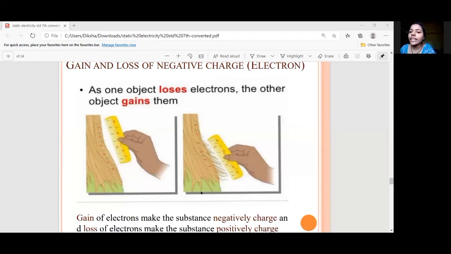The gain of electron causes the substance to become negatively charged, because electrons are being removed from the other, means minus charge is being removed. Okay, so when minus charge is removed, the substance will become positively charged, and the substance which is gaining the negative charge, means electrons, will have a high number of negative charges, means it will become negatively charged. Okay, next.